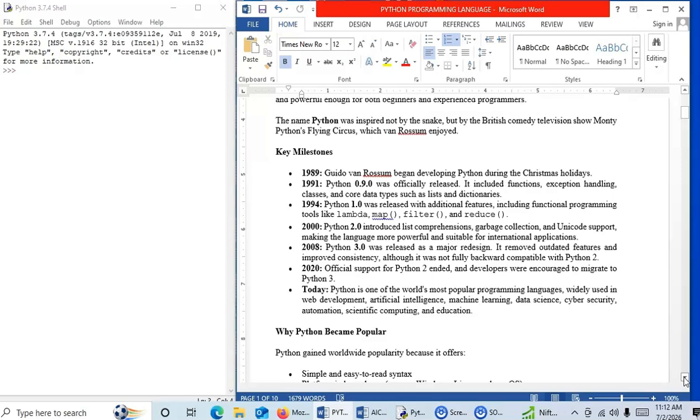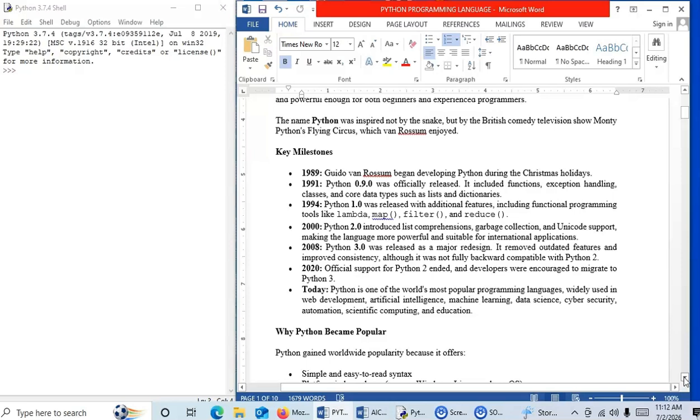In 1994, Python 1.0 was released with additional features, including functional programming tools like Lambda, Map, Filter, and Reduce. In 2000, Python 2.0 introduced list comprehension, garbage collection, and Unicode support, making the language more powerful and suitable for international applications. That is, as time went on and newer releases happened, it kept on becoming more and more improved. A lot of features were added from 1989 to 2000.